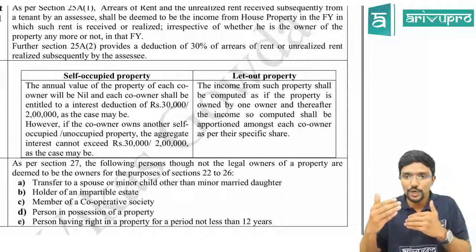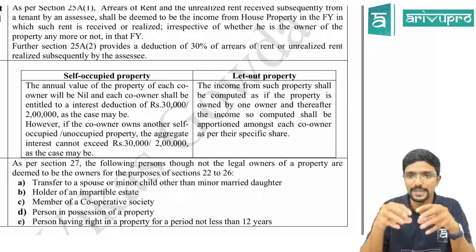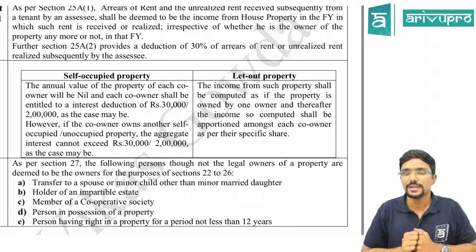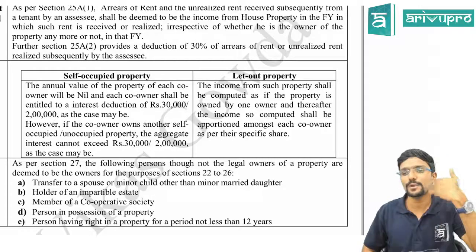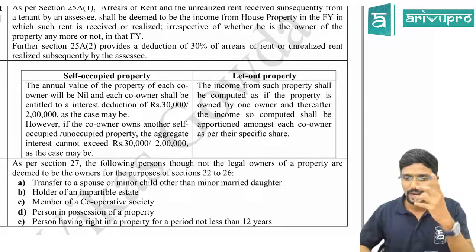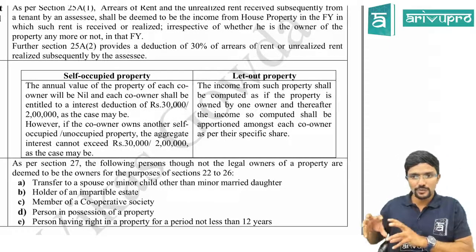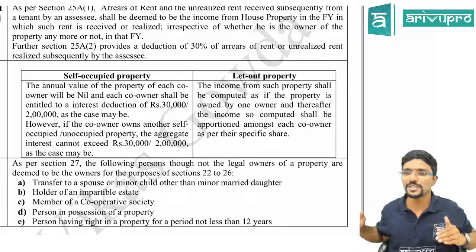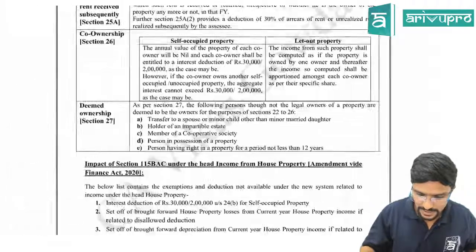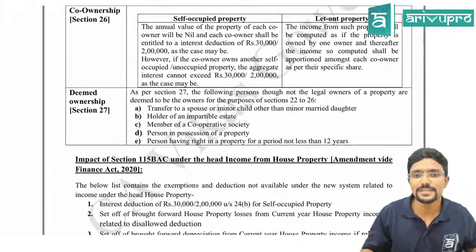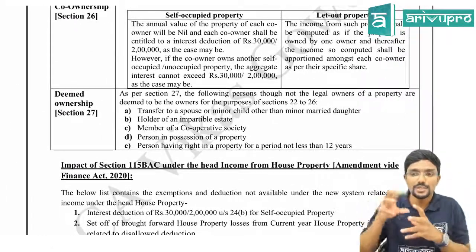Next, coming to let out property. If the co-owned property or joint owned property is let out for a rent, in that case, calculate the income from house property as if the property is owned by one person. At the end, whatever income from house property you will get, divide it among the joint owners or co-owners. Clear?